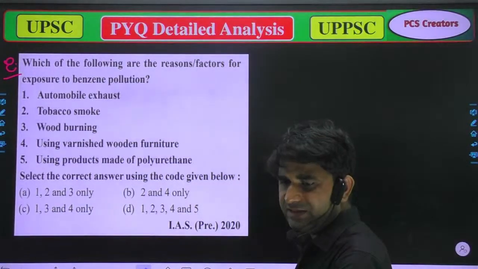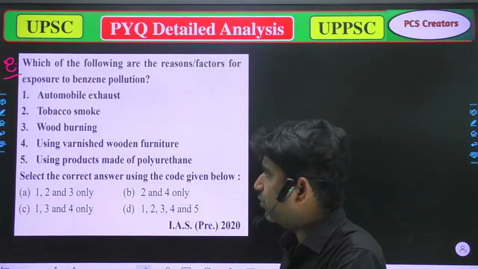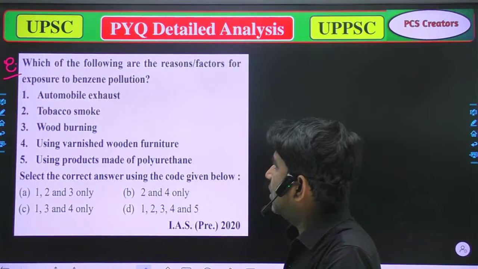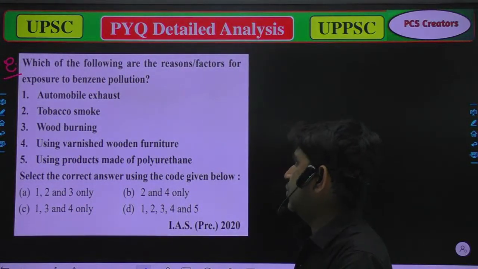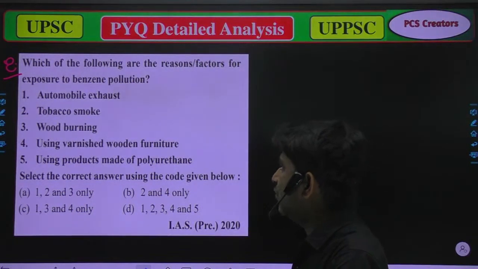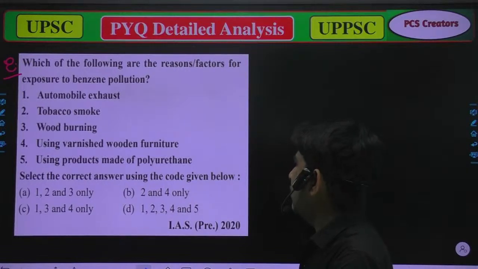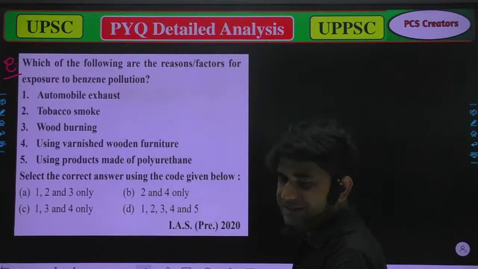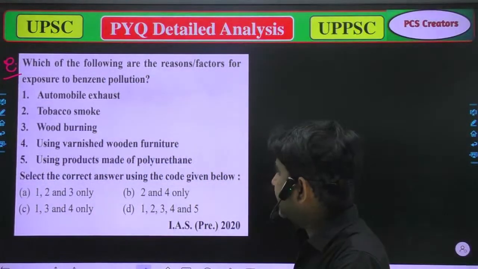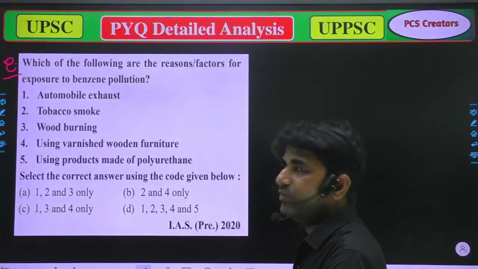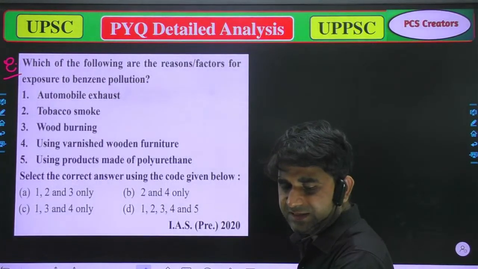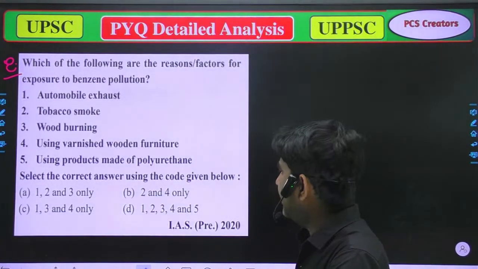A, automobile exhaust, B, tobacco smoke, C, wood burning, D, using varnished wooden furniture, and 5, using products made by polyurethane. Select the correct answer using the code given below.